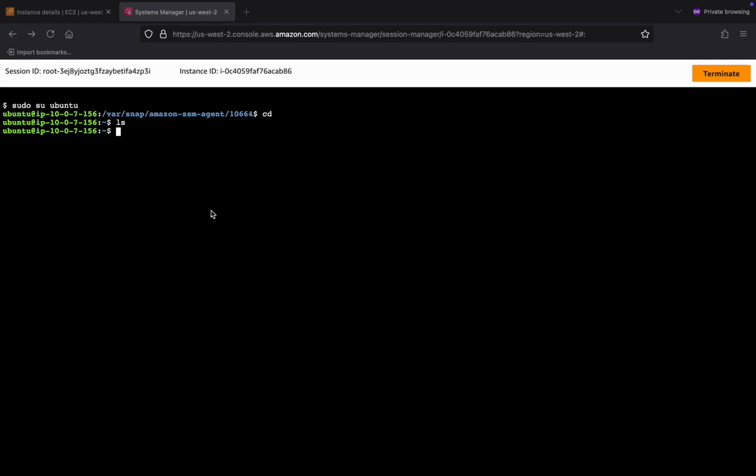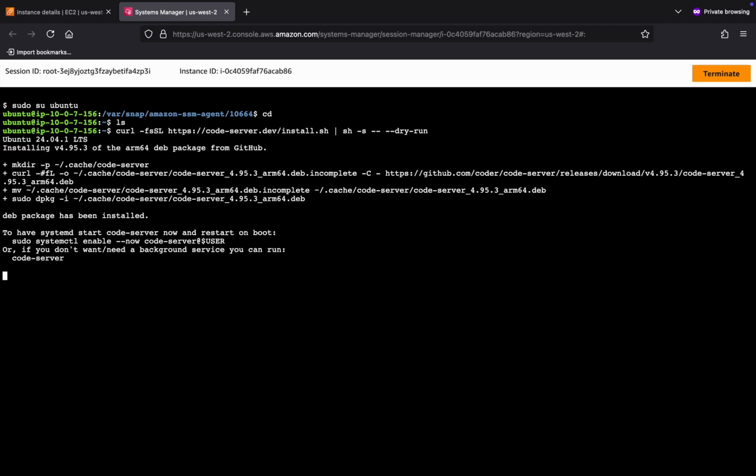We can now actually start fetching the handy auto install script. I'm going to just copy paste that in. This command and all the other setup steps are actually documented in a blog post that I've linked to in the description, so you can copy paste them in too, rather than having to type all that out. What you'll see is I've appended dry run to the end of that just to see what will happen, and you'll see it is giving me a list of the actions it's going to perform. All of that stuff looks pretty safe to me.